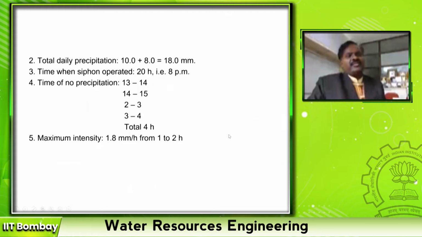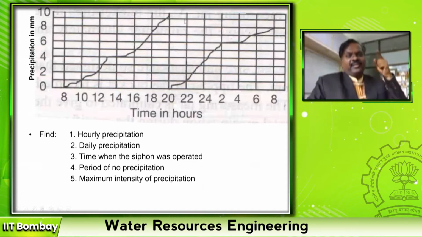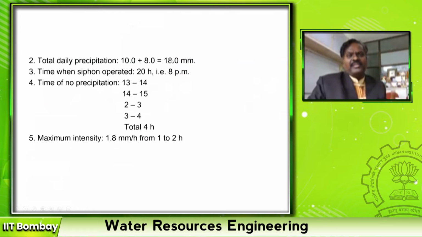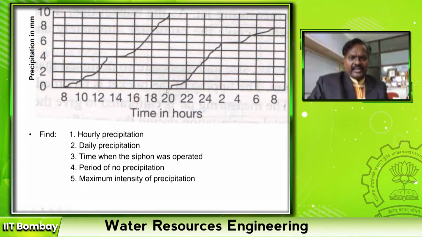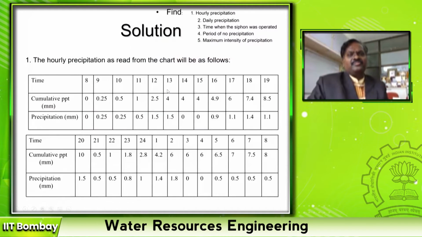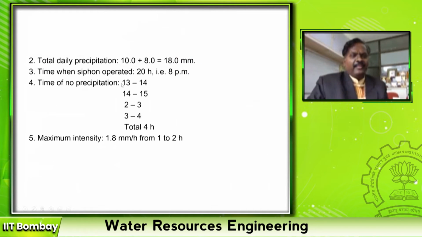So these are all the answers which I can get. I can see the total precipitation. One time the siphon has acted, and the second time the rainfall was only up to 8 mm in 24 hours. So the total rainfall is 18 mm in that day. The time when the siphon was operated, where it becomes 0 again, is at 8 o'clock. Then the time of no precipitation: totally 4 out of 24 hours there is no rainfall, and the maximum intensity also we have observed, right?